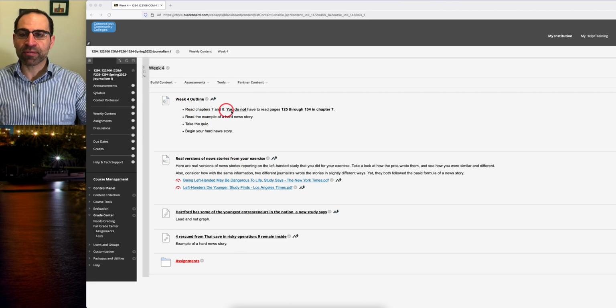You're reading chapter 7 and 8, but you do not need to read pages 125 through 134 in chapter 7. Nothing in the quiz will be in those pages. Could be helpful for you, and if you are someone who wants to get into journalism, I say read as much, learn as much as you can, so certainly feel free to do that. But as far as what you need for this class, as far as what you need to know for the quizzes and in your own writing style, you will not be having to use any information within there.